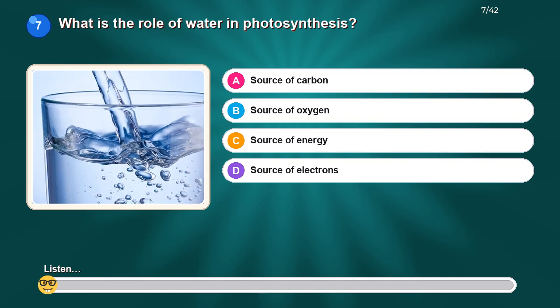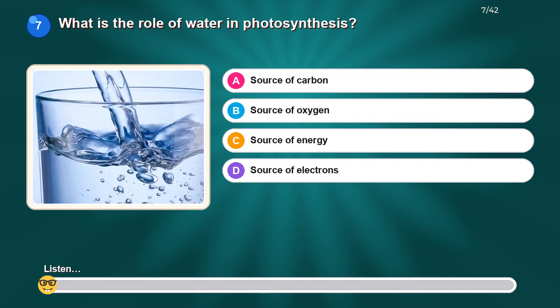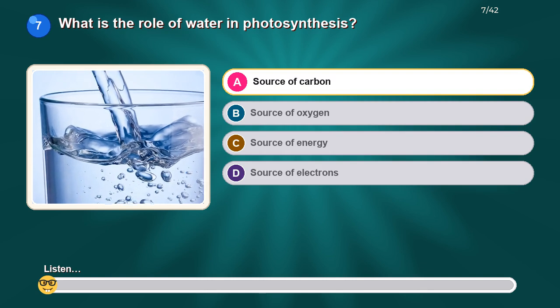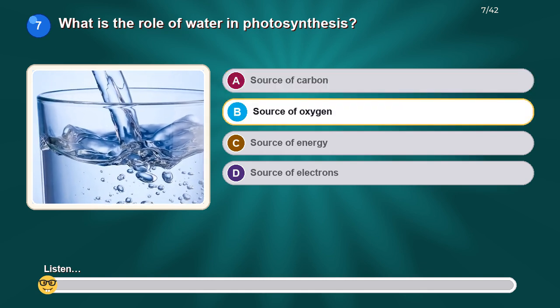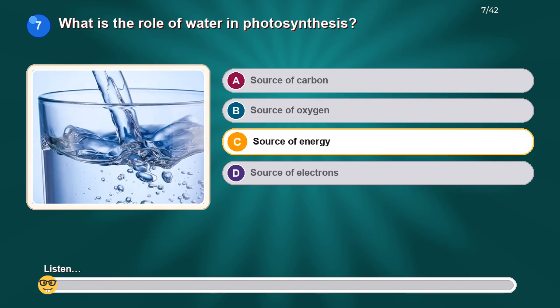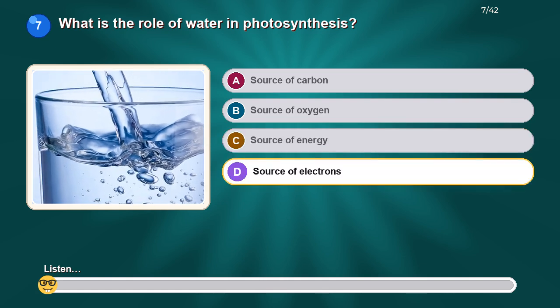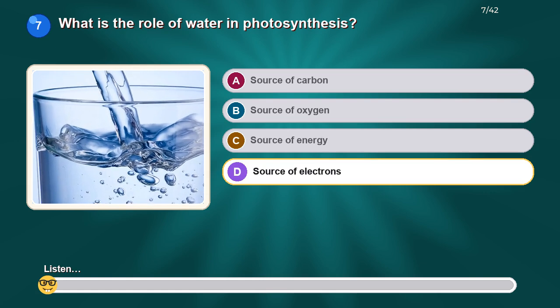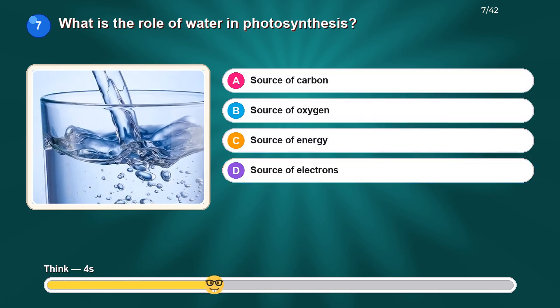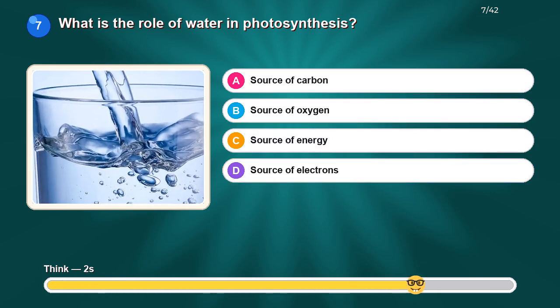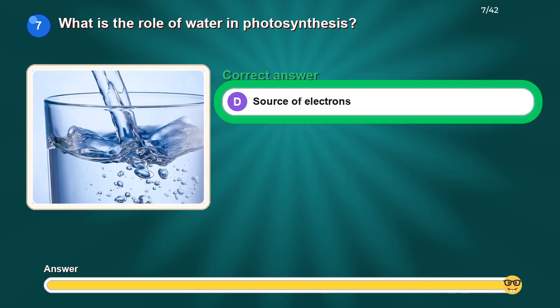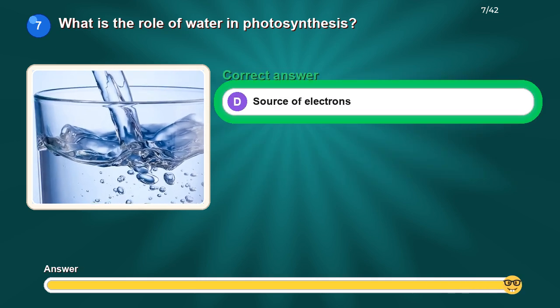What is the role of water in photosynthesis? Option A, source of carbon. Option B, source of oxygen. Option C, source of energy. Option D, source of electrons. The correct answer is source of electrons.